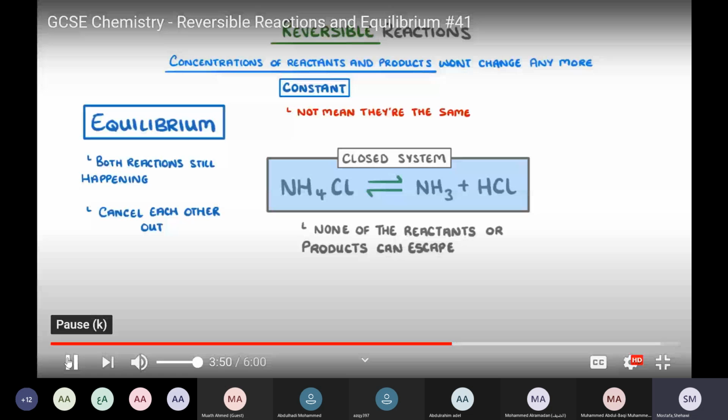Because if the products kept escaping, it would never reach equilibrium. For example, if we form a gas here and the gas leaves the medium of reaction, we can't reach equilibrium. We can't increase the rate of the backward direction to reach equilibrium. So equilibrium will not be reached in an open system. It will be reached only in a closed system.